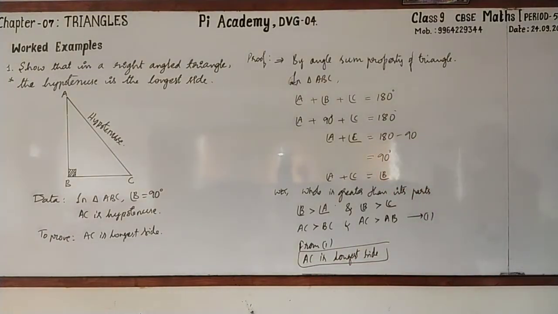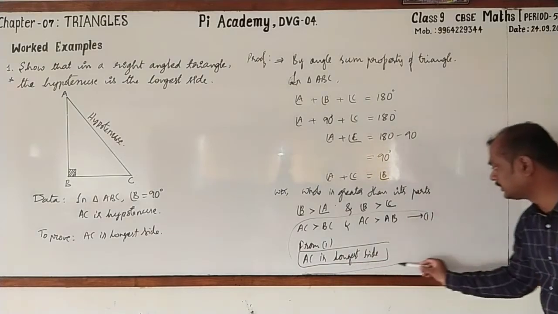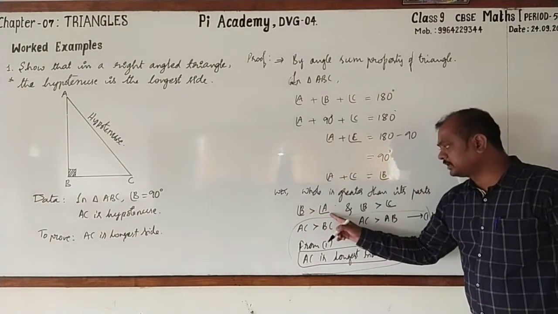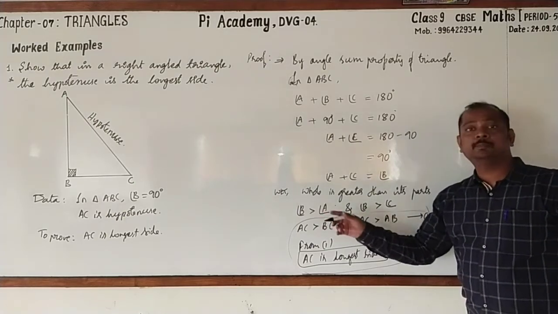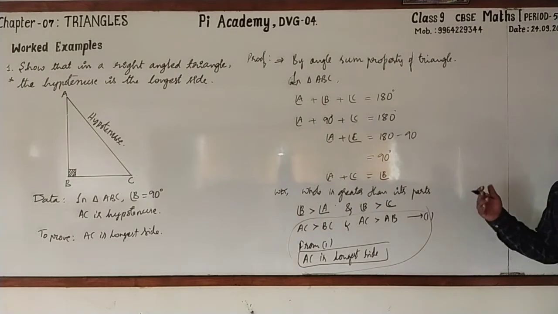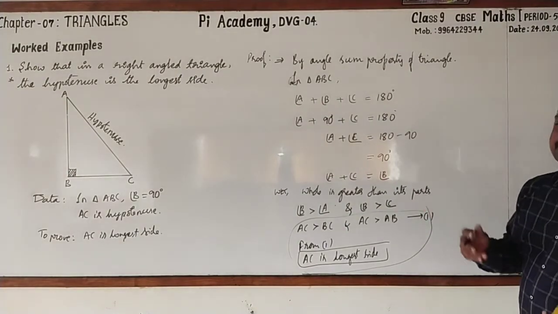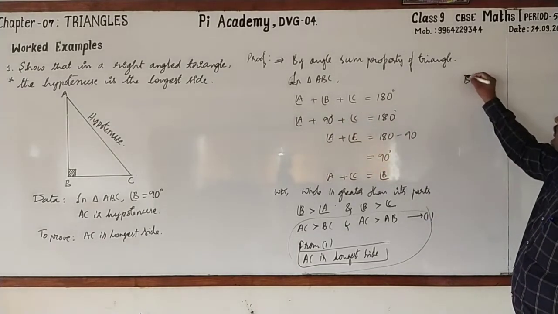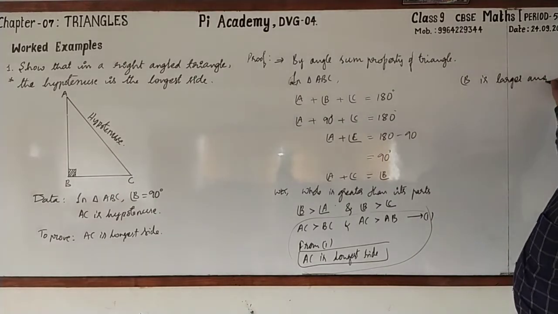Please go for copying this. Hope that you have copied. See that. From here, it can also be written in another way, like this. Here, angle B is greater than A. Angle B is also greater than C. That means angle B is greater than both. Angle B is the largest angle among the three. Angle B is the larger angle.